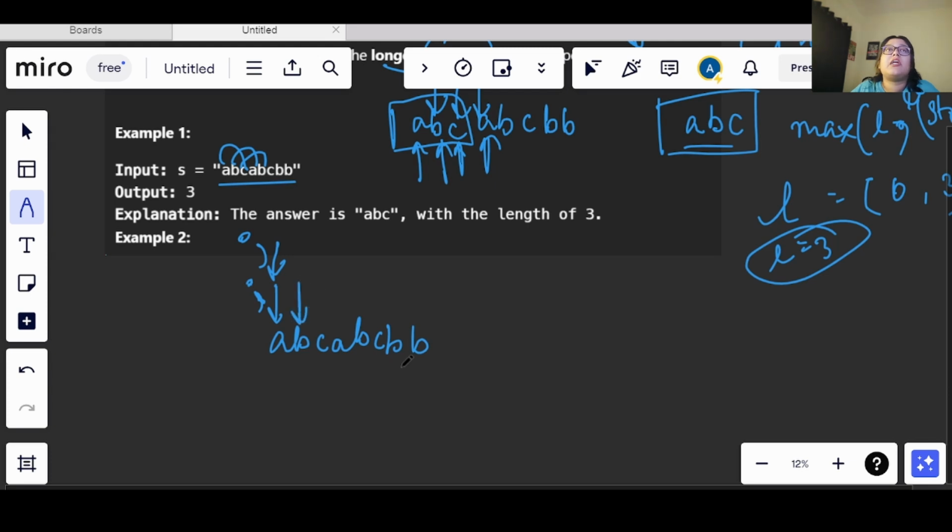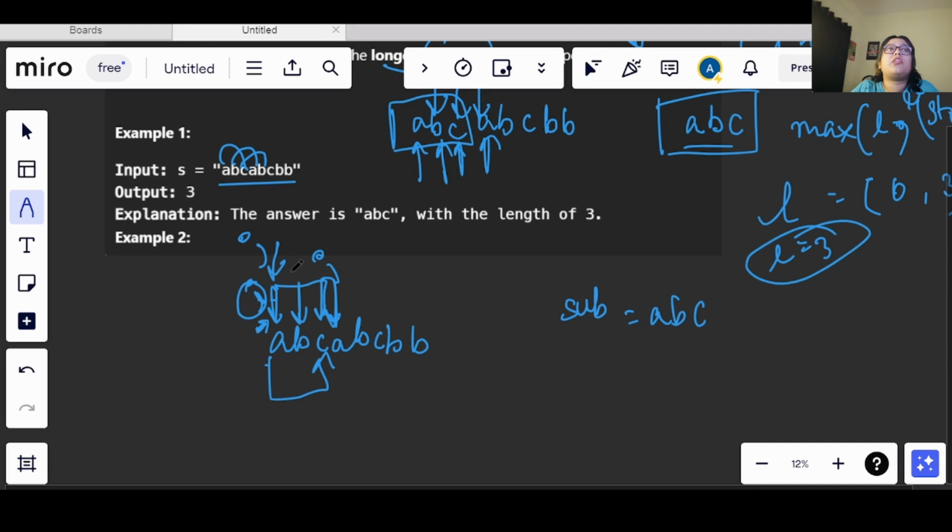It will see that it is not there in the substring. Let's say I have a substring. So it is not there, I will add that. Again I will come here, I will see c is not there, so again I will add that. Now I have this window, right? After this, I will come here and see that a is already existing. So I will stop here. Now I will start moving this i pointer. My j will be here, and I will start moving my i.